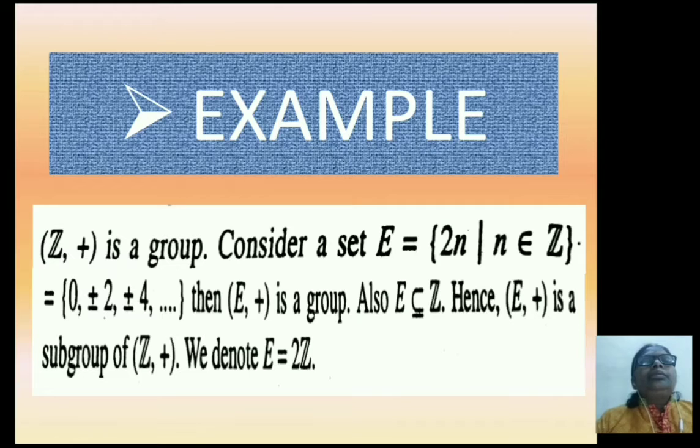Here (Z, +) is a group and set E equals the set of all 2n such that n belongs to Z, which is equal to {0, ±2, ±4, ...}. Here E is a subset of Z, and Z is a group, E is a group, so that (E, +) is a subgroup of (Z, +). That is, (E, +) is a subgroup of (Z, +), equal to 2Z.